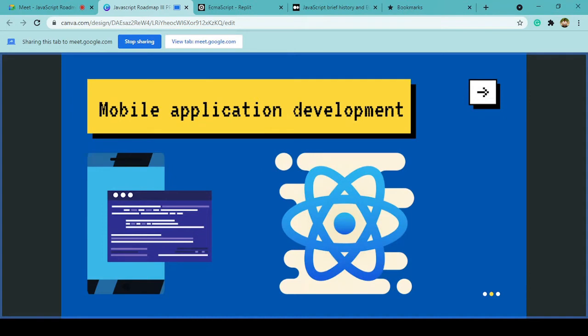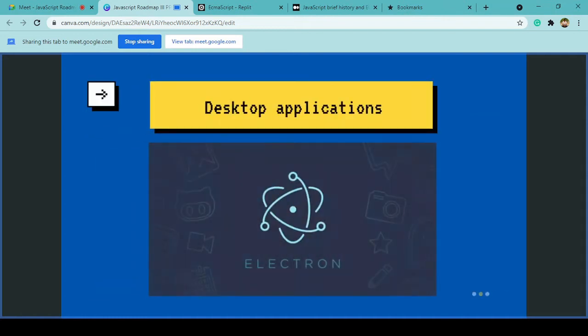And we can also build mobile applications using a library called React Native. It is very similar to the React.js library. So when we learn React.js, it's very easy to learn React Native as well, which is the library used for mobile application development. As you can see, the power of JavaScript keeps on growing and growing. We can also build desktop applications using Electron.